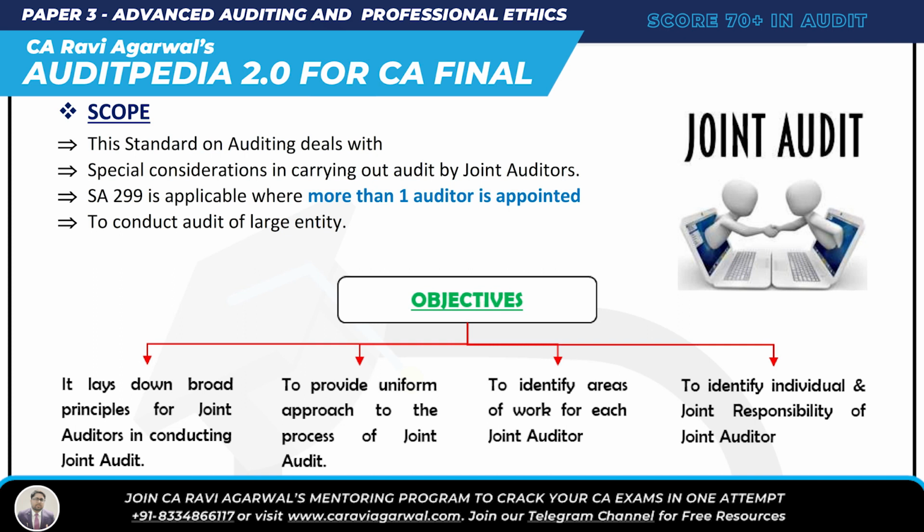Number three, it helps us to identify the area of work. And lastly, it helps to identify the individual and joint responsibility of joint auditors. So the four objectives are: the principles for conducting joint audit, a uniform approach for joint audit, identifying the area of work for each joint auditor, and identifying the individual and joint responsibility of joint auditors.